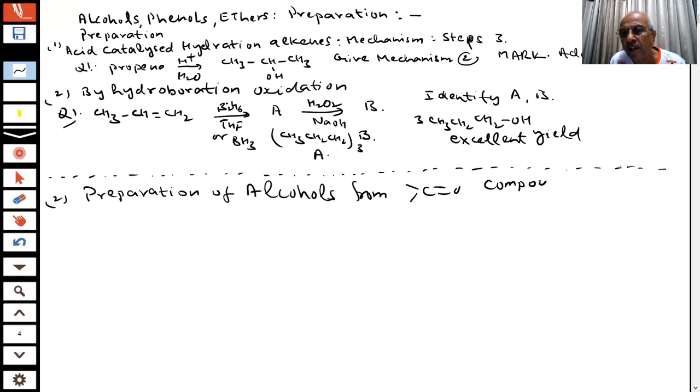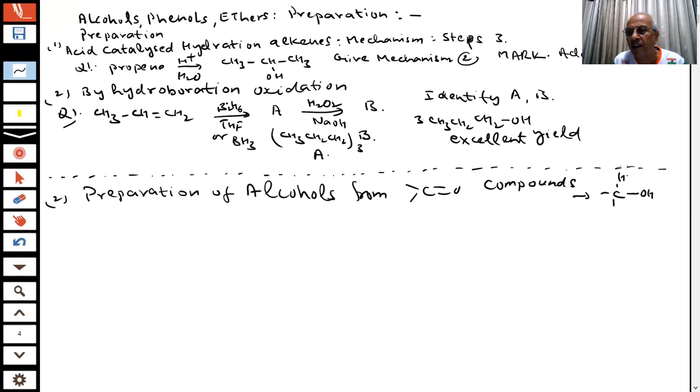Now, one thing is clear, students. If you want to go from carbonyl to alcohol, what do you have to do? This is your carbonyl compound, which could be an aldehyde or a ketone. Now you are going from here to this compound. This is an alcohol. Is it an alcohol? Yes, sir. So what is this process known as?